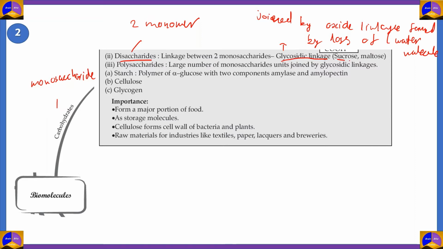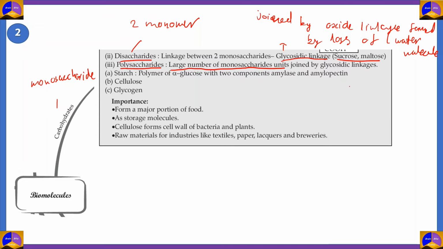Examples of disaccharides include sucrose and maltose. Sucrose is a combination of one glucose and one fructose, while maltose is a combination of two glucoses. Any saccharide which has three or more monosaccharides in it is termed a polysaccharide. These contain a large number of monosaccharide units joined by glycosidic linkages.